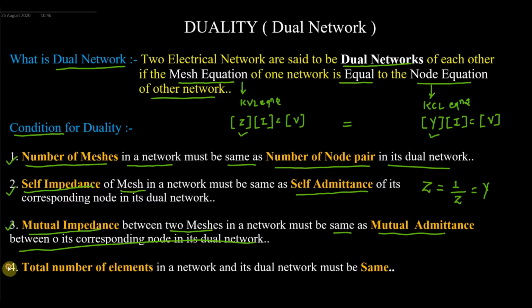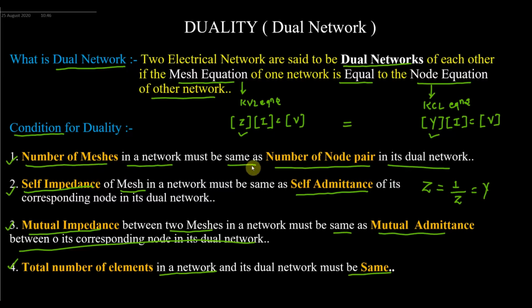The last point to take care of is that the total number of elements in the given network must be the same in its dual network. So if in your given network there are seven elements, with two sources and five other elements, then when you draw its dual network, the number of elements must be the same. So when you draw the dual network of any given network, you have to satisfy all these four conditions.